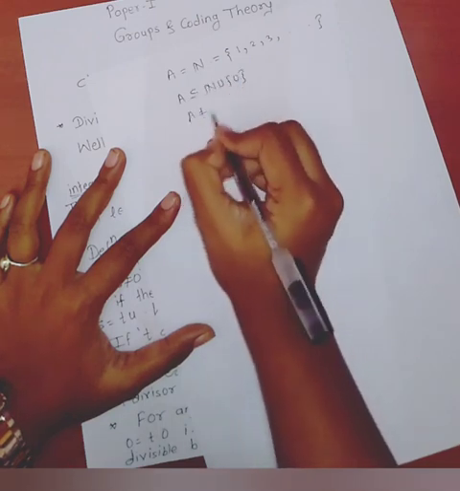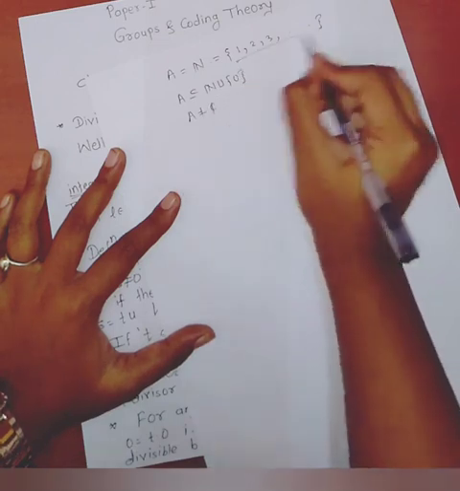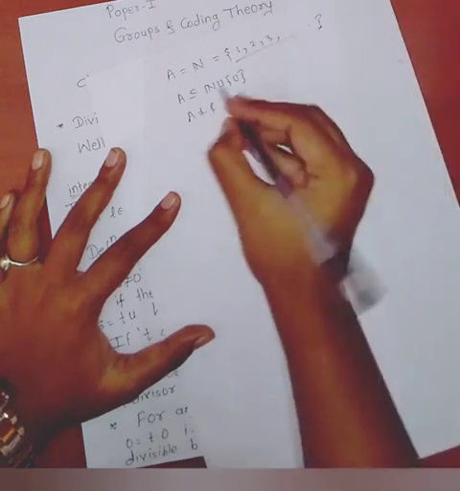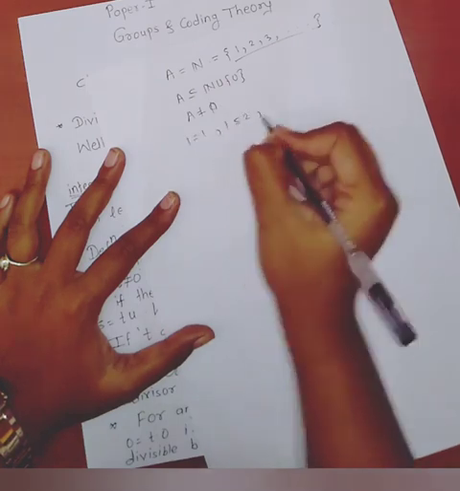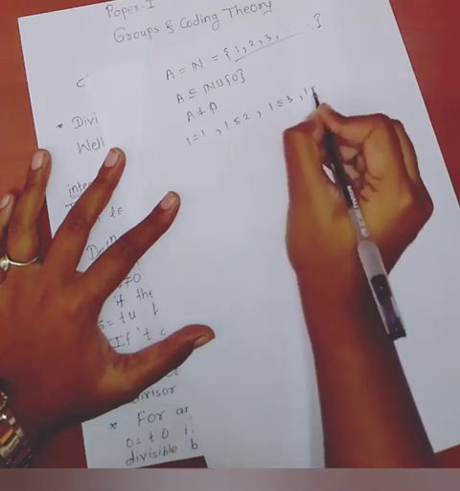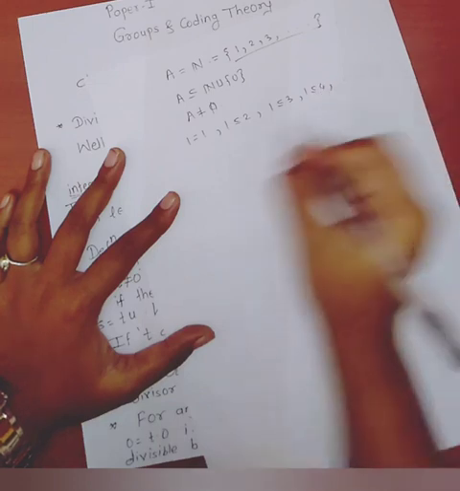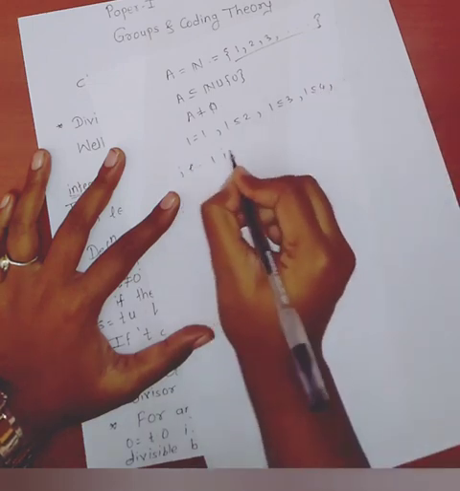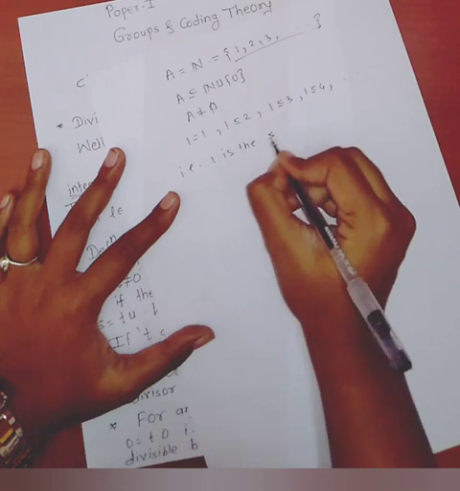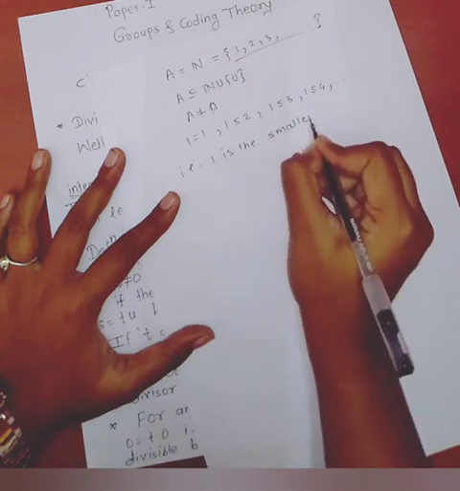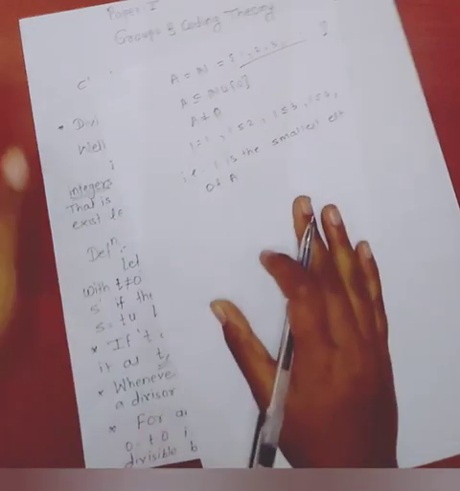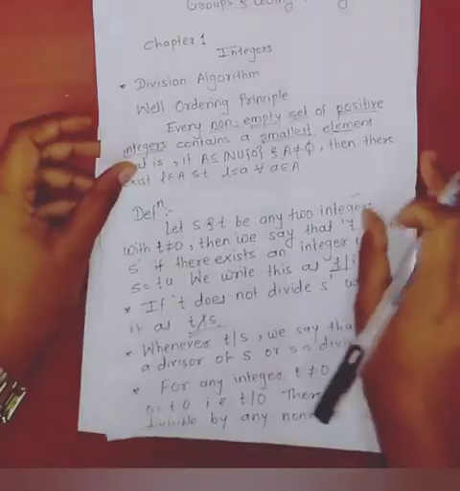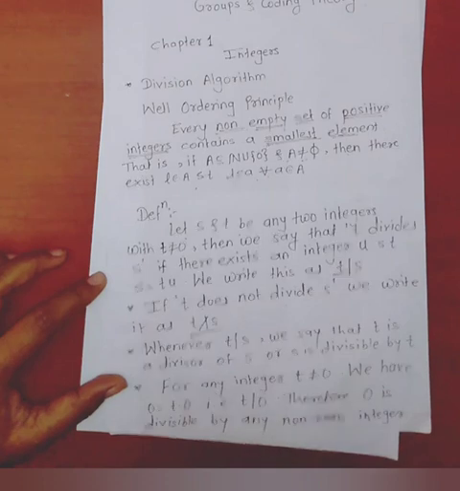Also A is non-empty because A equal to the set of 1, 2, 3 and so on. Here 1 less than or equal to 1, 1 less than or equal to 2, 1 less than or equal to 3, 1 less than or equal to 4 and so on. That is, 1 is the smallest element of A. This is the explanation of well ordering principle.